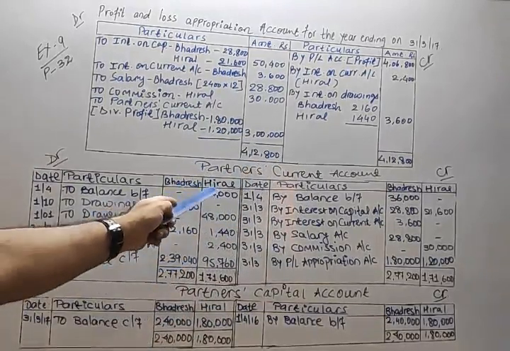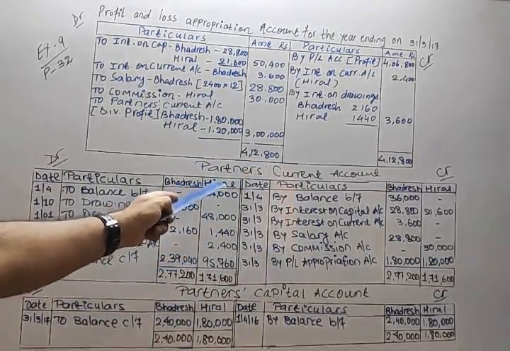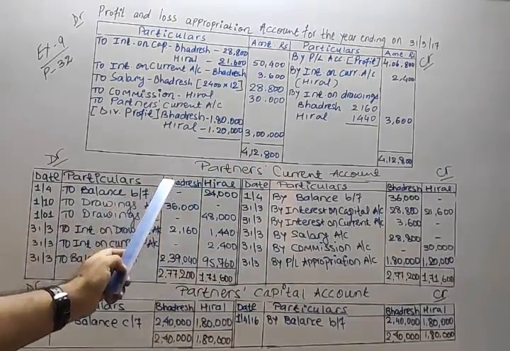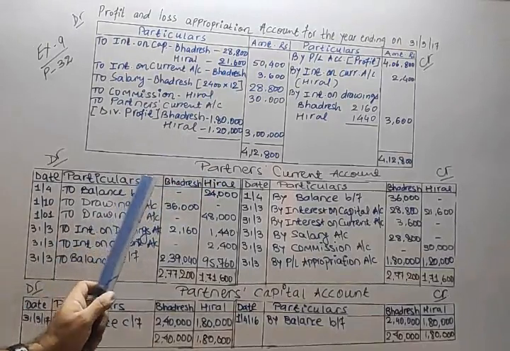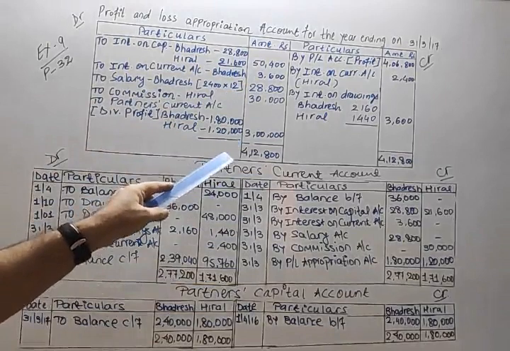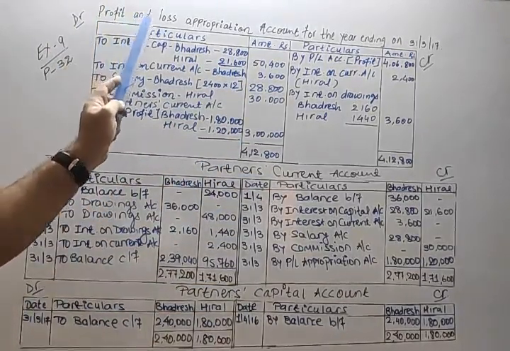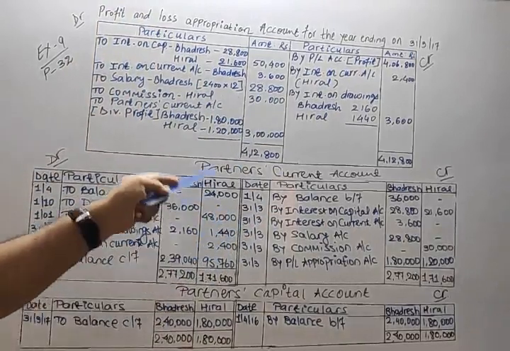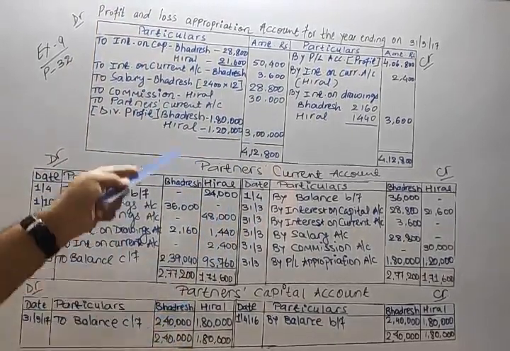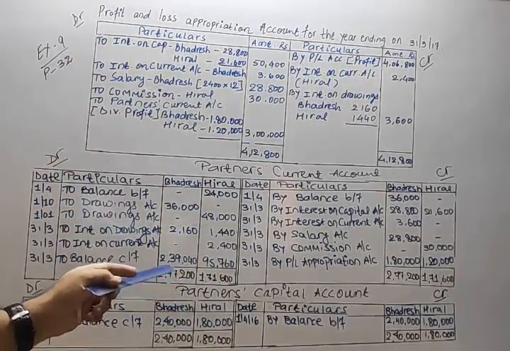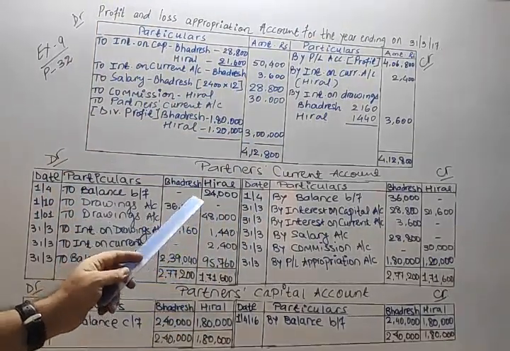Bhadresh and Hiral are the partners of a firm. Their profit sharing ratio is 3:2. See, because this is a long question in comparison to the short questions, and a bit lengthy, we are not supposed to write the steps. If we write the steps, we may consume 5 minutes for that only. The P&L ratio is 3:2.